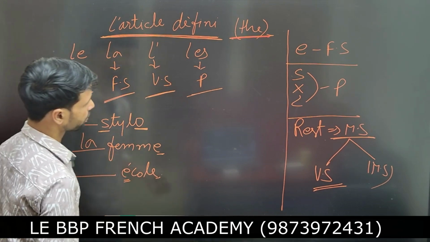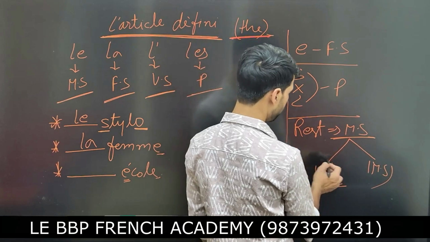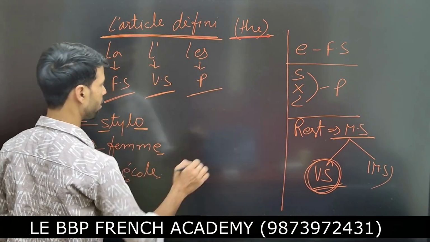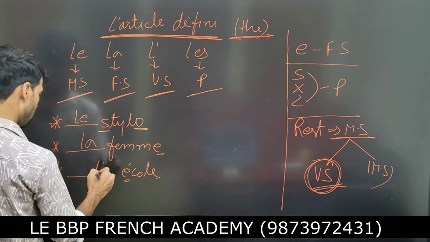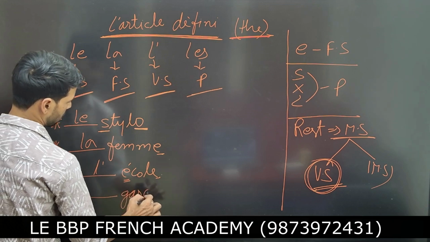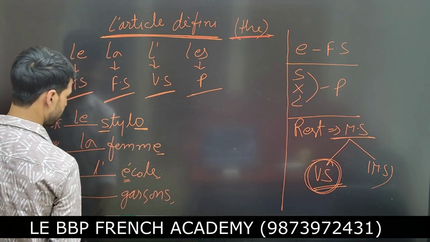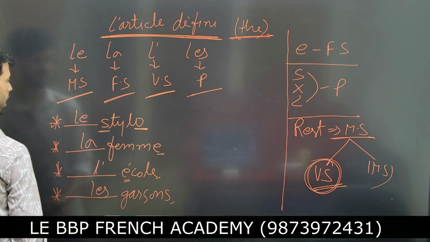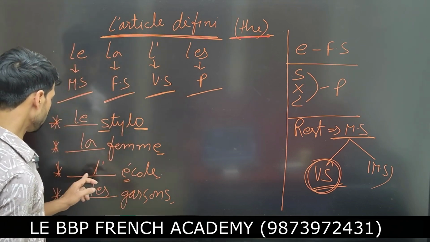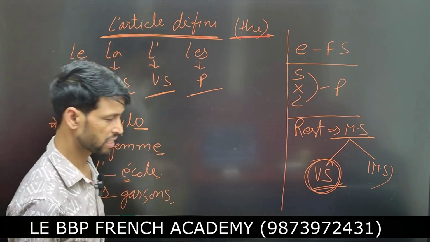So first of all, in masculine singular we consider the vowel singular, then you can use feminine or masculine. So l'école. And this one, garçon, it's plural with s, so les garçons. The pen, the woman, the school, and the boys.